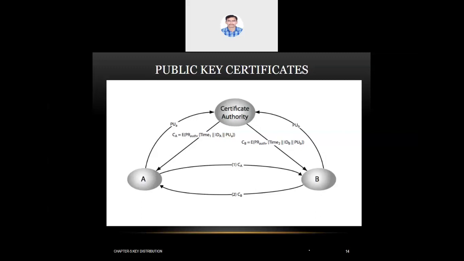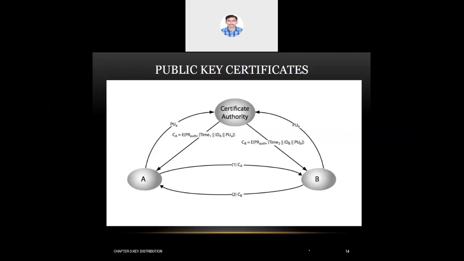Again, let me discuss all four. We have four methods of distributing public keys. One is public key announcement. What is happening there? Every user generates a pair of keys, a private and a public key. The private key they keep with themselves, and the public key they reveal to the outside world. As and when the public key is generated, they just push it onto the network.